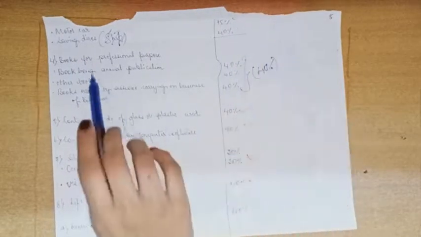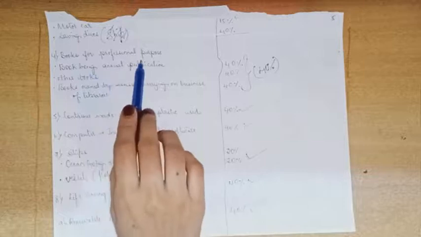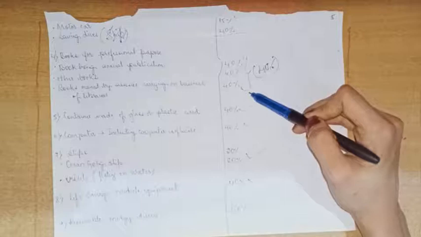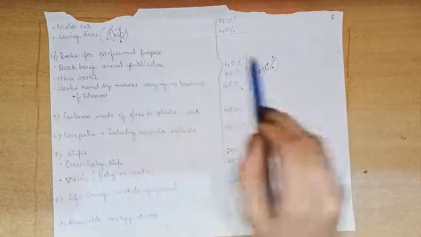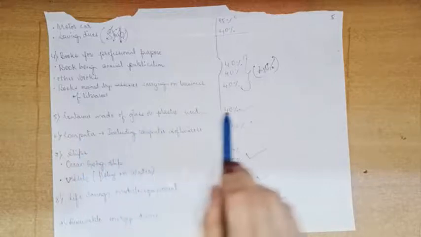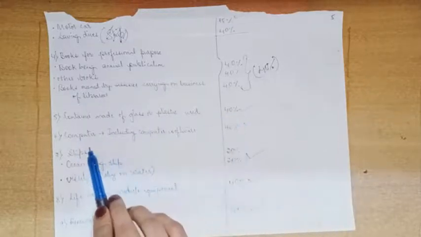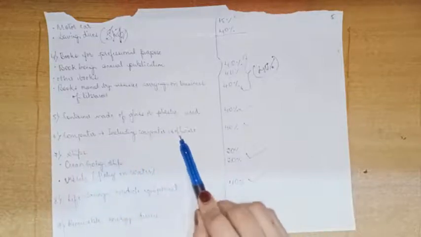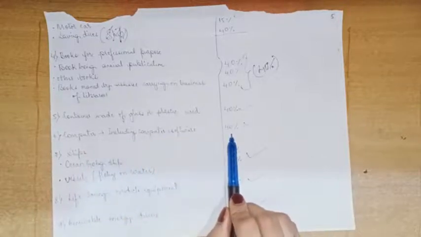Next, books for professional purpose, any kind of books, the rate will be 40%. Next, containers made of glass 40%. For computers, any kind of computer including computer software, the rate will be 40%.